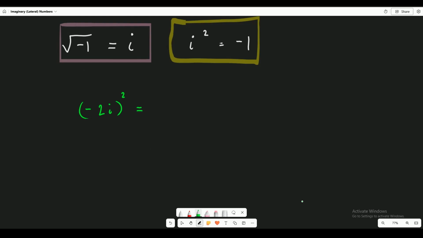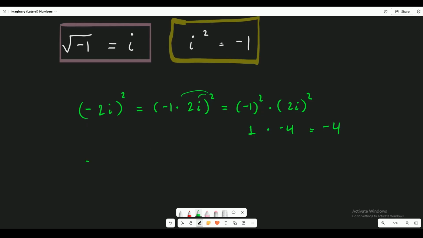So negative 2i is the same thing as saying negative 1 times 2i. When you're multiplying, the exponent distributes into everything. So here I have negative 1 squared times 2i squared. Negative 1 squared is just 1, but 2i squared is negative 4. So we still get negative 4.